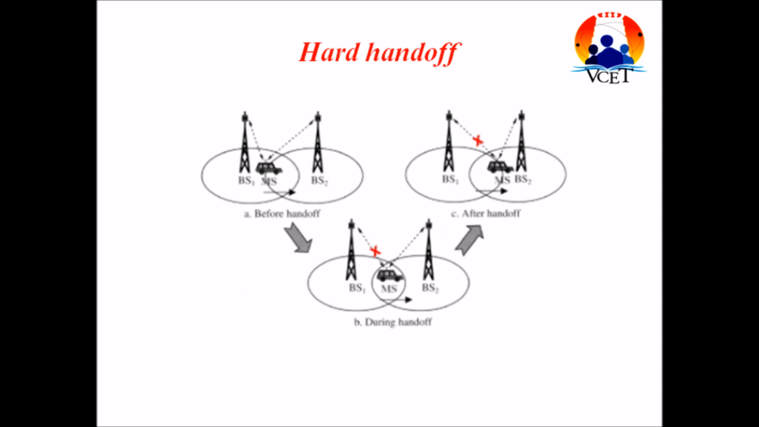In this image, we can see that when the mobile system is in cell A, it uses signal from base station 1 before handoff. During handoff, the link to base station 1 is terminated before the mobile system is transferred to the base station 2. After handoff, when the mobile is in the cell B, it uses signal from base station 2.